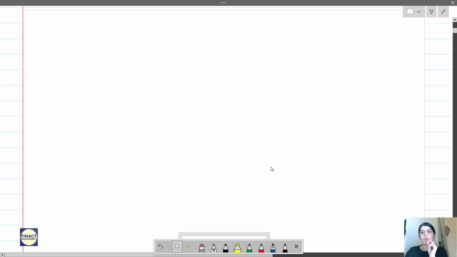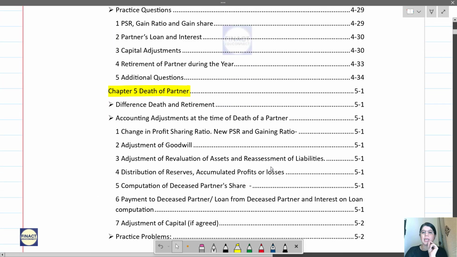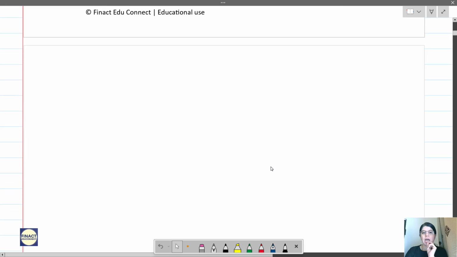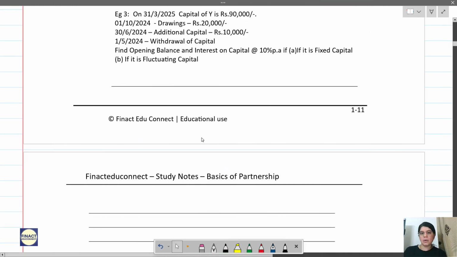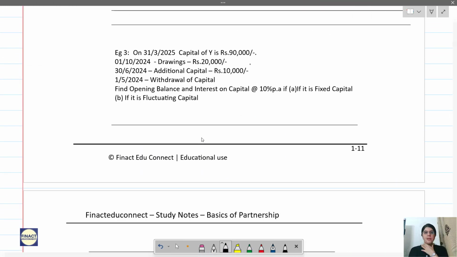So now what we will do is, we will go to interest on capital and we will learn how to calculate interest on capital. We will see how to calculate interest on capital. So see here, example 3.